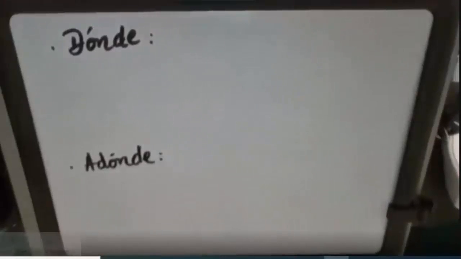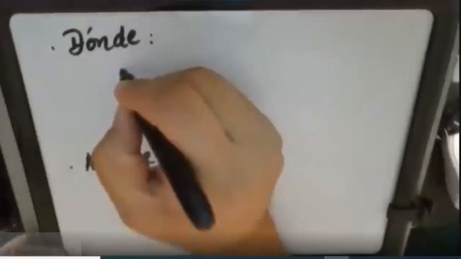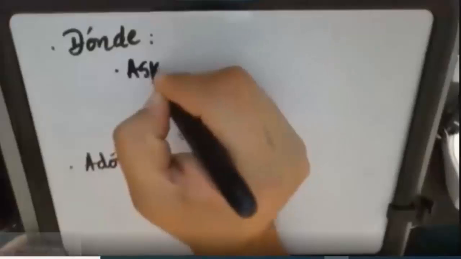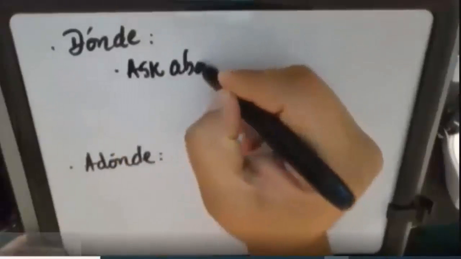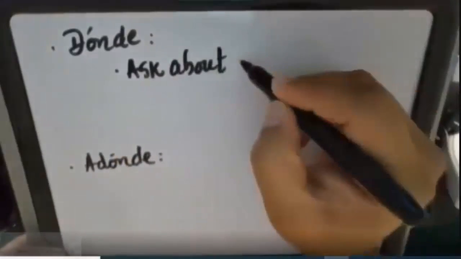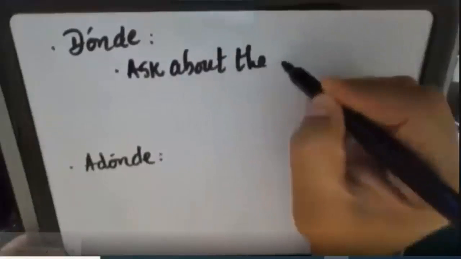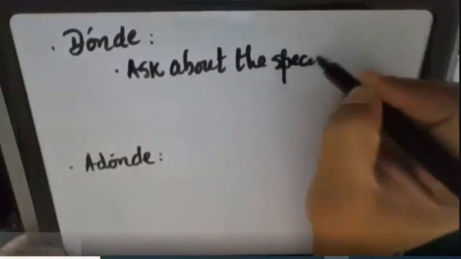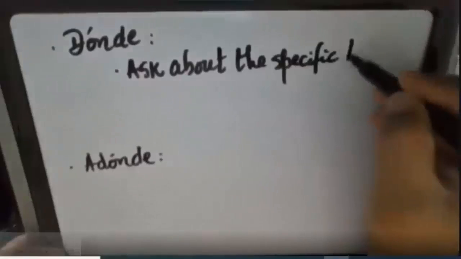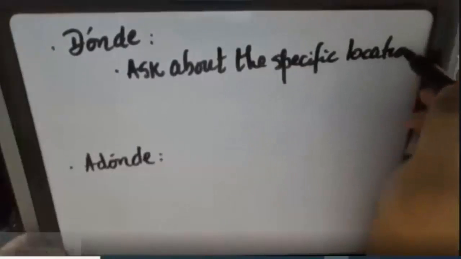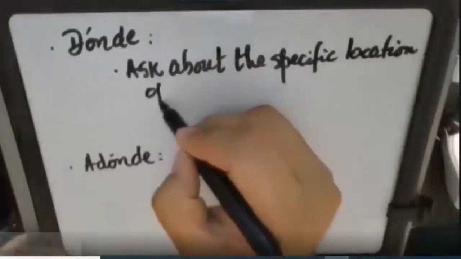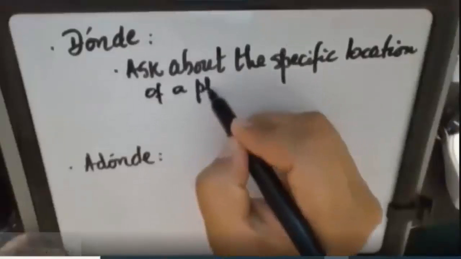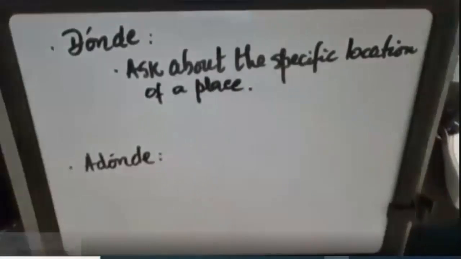And this is the difference. We're gonna use donde to ask about the specific location of a place. Okay?